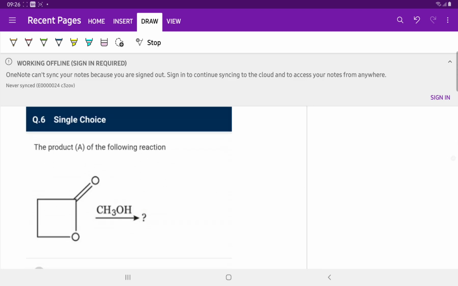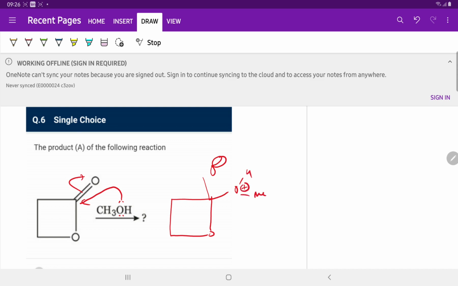Question number 6. The product of the following reaction is. The lone pair of electrons attacks on this, and in the first step we get O minus, OH, Me and plus. In the next step, this bond shifts to this, and this shifts, and this bond is shifted to oxygen.